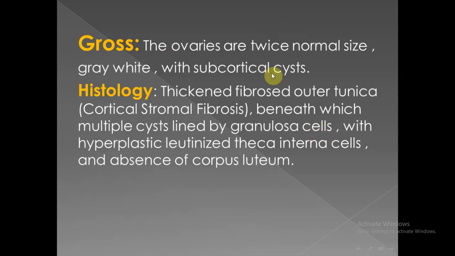Grossly, the ovaries increase in size to twice their normal size, gray-white with subcortical cysts. Histologically, there is a thickened outer tunica, cortical stromal fibrosis, or subcortical stromal fibrosis, beneath which we can see multiple small cysts lined by granulosa cells with a hyperplastic luteinized theca interna. Usually there is absence of corpus luteum.